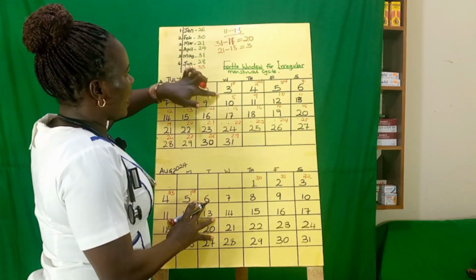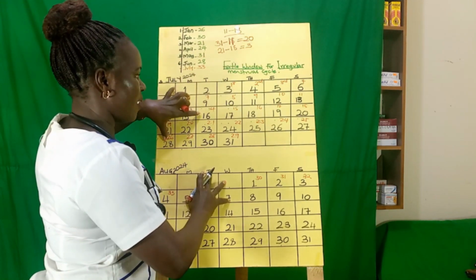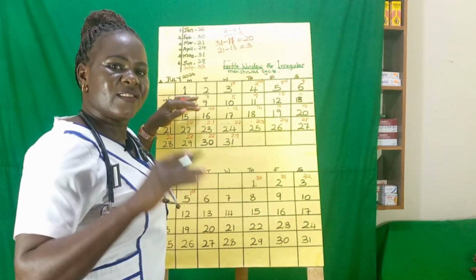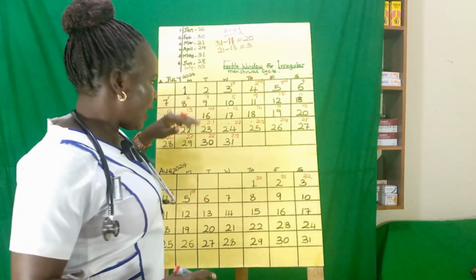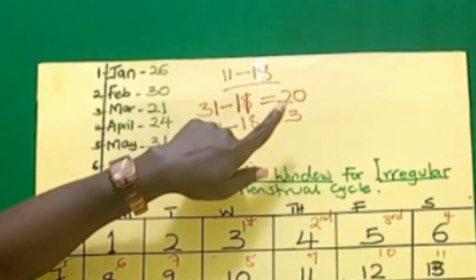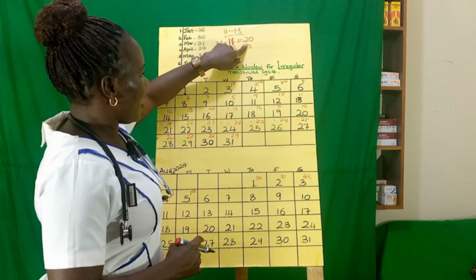So how do we get our fertile window? How do we identify from this cycle the days this lady is capable of getting pregnant? Let's count. We are going to count from the 3rd day to the 20th day. Those are her fertile window.